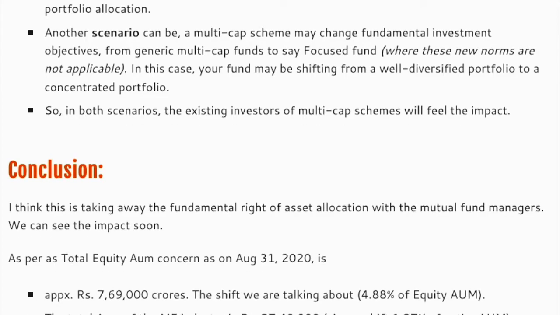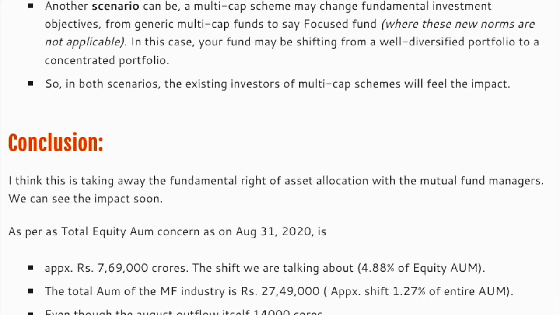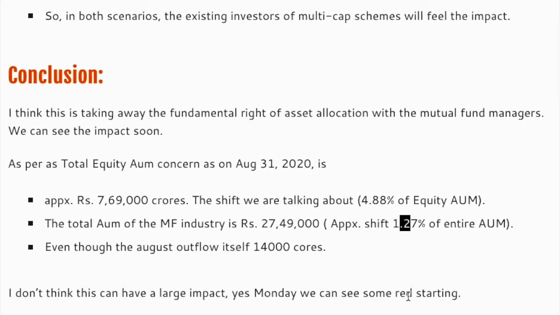Even the last August outflow was around 14,000 crore. So if you see the number as big, it's just 4.88% of equity or 1.27% of entire AUM. So I don't think there will be any impact as such.